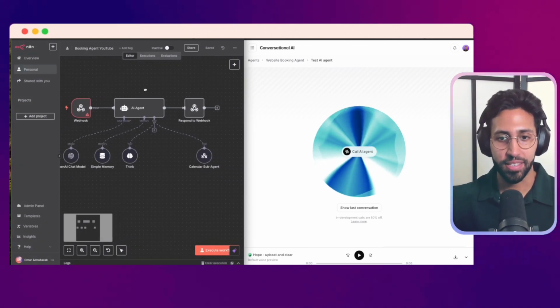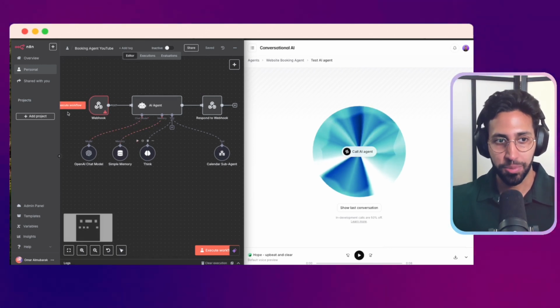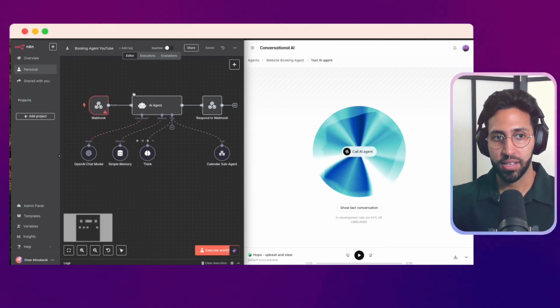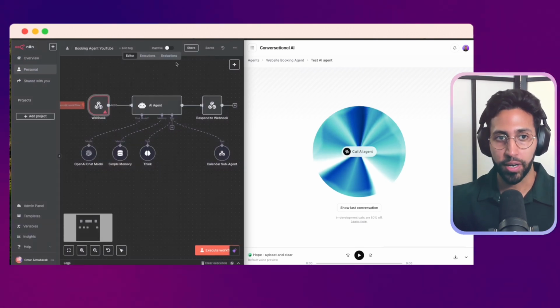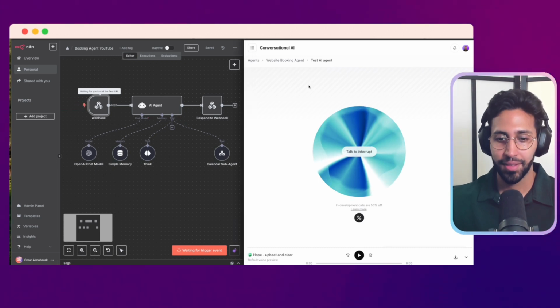Now we can save this and we can do it again. I'm going to test workflow. And when testing out, you need to press this every single time. But when it's using the production URL and it's live, you don't need to do that. So for now, I'll press this and let's do this again. Hi, Hope.